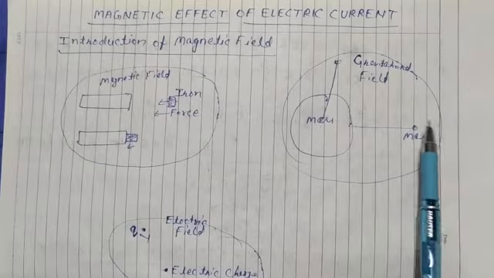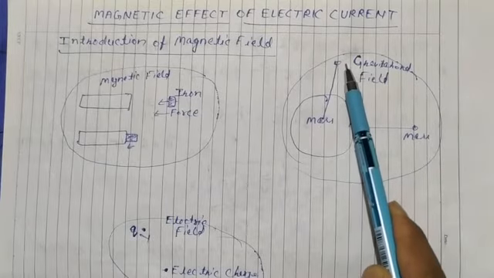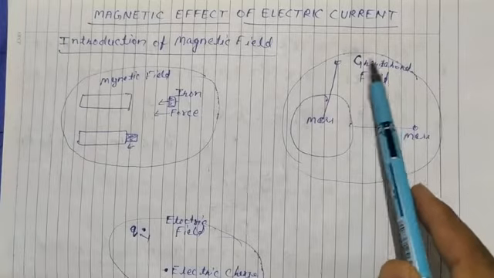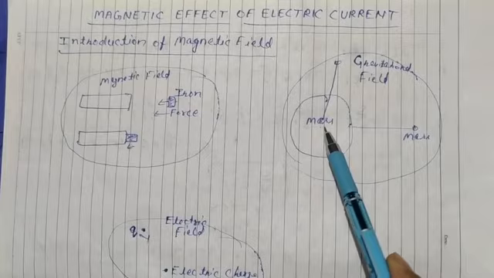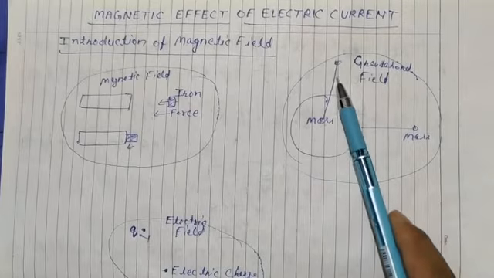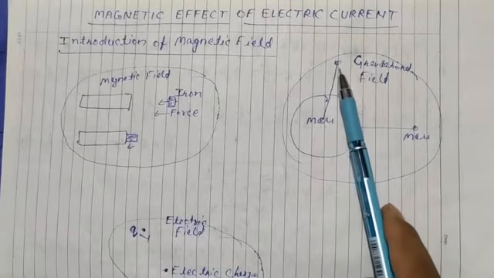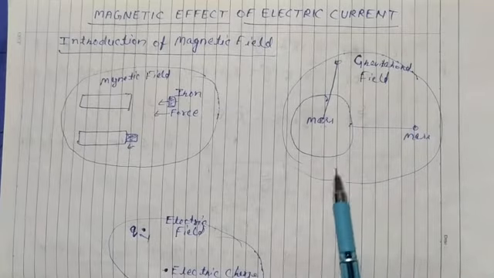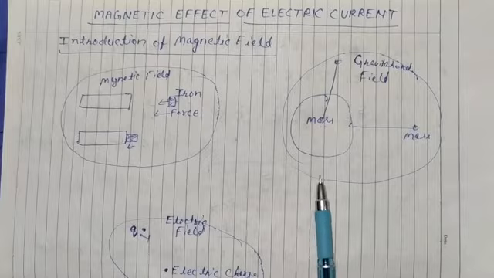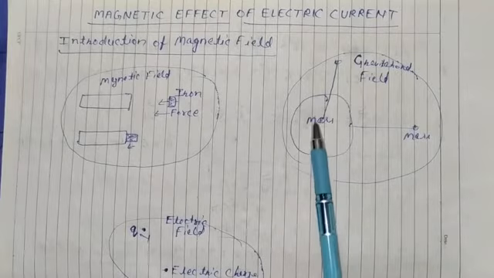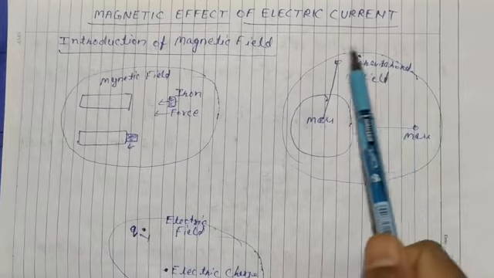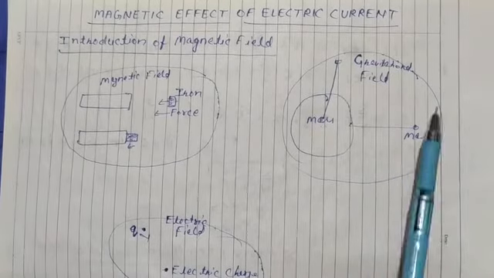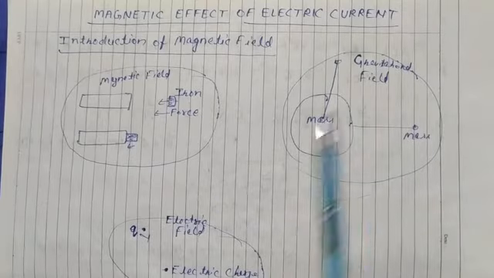Like I put a ball here, leave it, it will not stay here, it will go toward the earth, because it is experiencing the force downward toward the center of the earth. So we say that this earth has got a field around it, and that field is known as gravitational field.